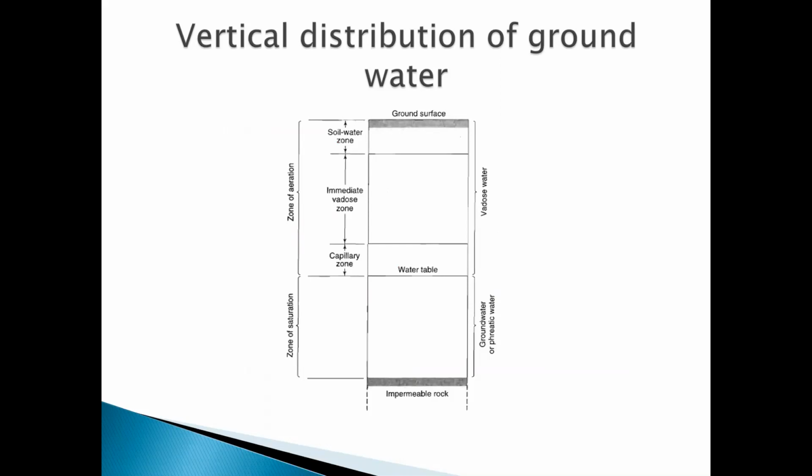So this is another topic, vertical distribution of groundwater. You know very well, this is very easy. You have already read it in the MSc. This is your impermeable rock, and this is your water table. Below the water table is the zone of saturation, and above the water table is the zone of aeration, also known as vadose water. The zone of aeration is divided into three parts: the soil water zone, the intermediate vadose water zone, and above the water table, the capillary zone.